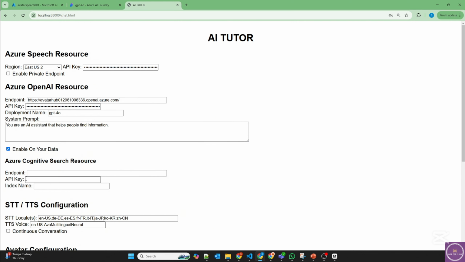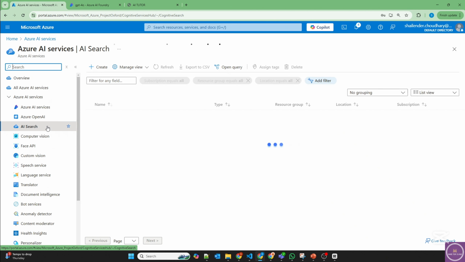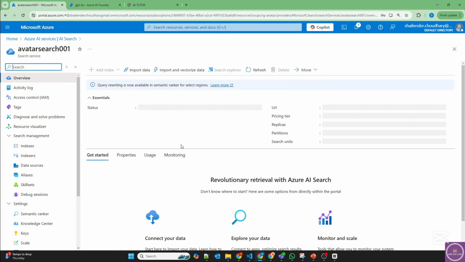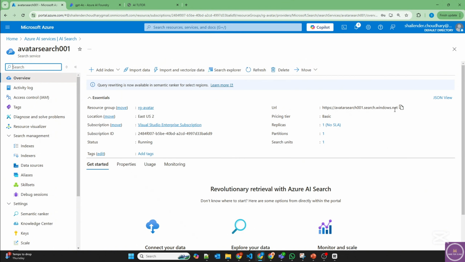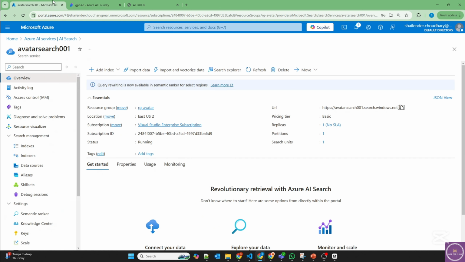So now you have to provide the endpoint, API key, and index name for AI search service. So let's go to AI search service. And you can find the endpoint here. API key.